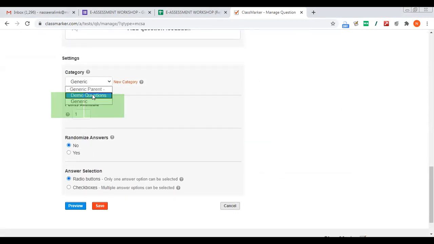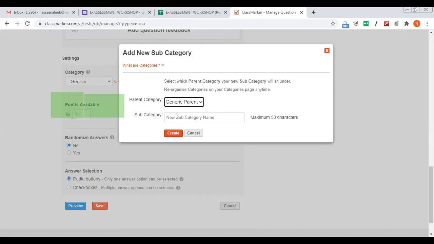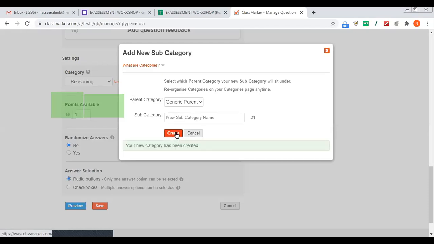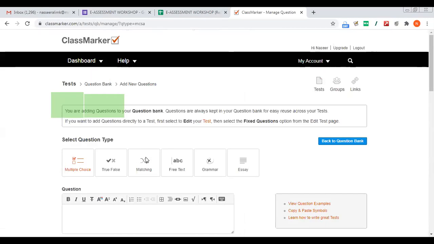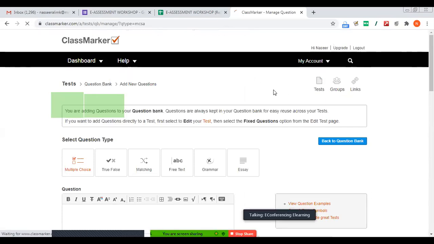Now only the demo question is there. If you are asking a question related to reasoning, you can create a question, and whenever you add the question to the question bank related to reasoning, you click and select reasoning. Similarly, in your subject or sub units, etc., you can create the questions. Okay, mathematics, chemistry, etc., you can create. Now I'll go back to test.